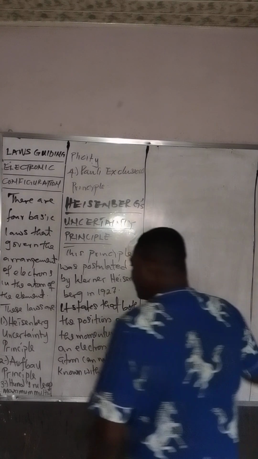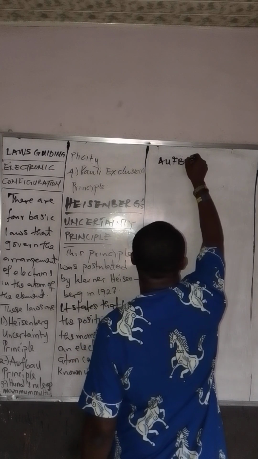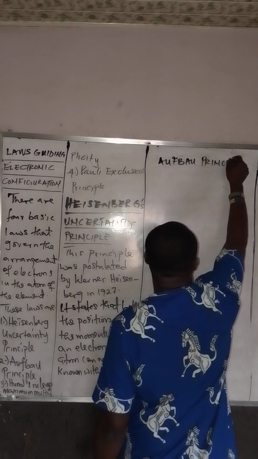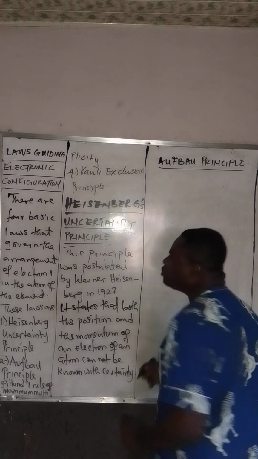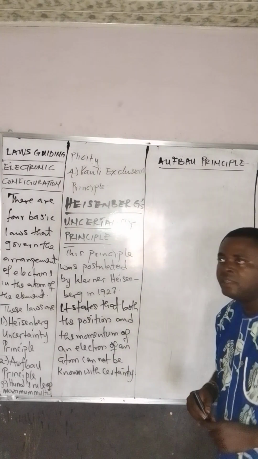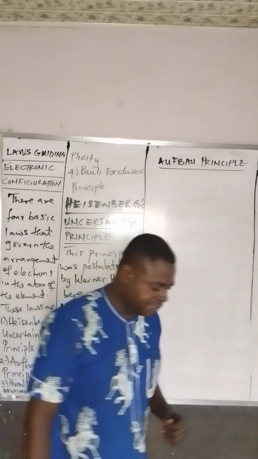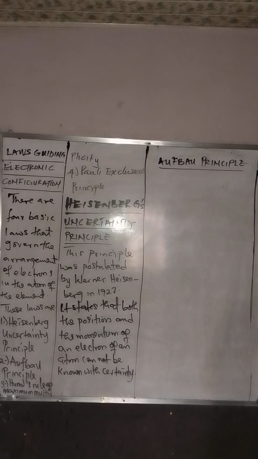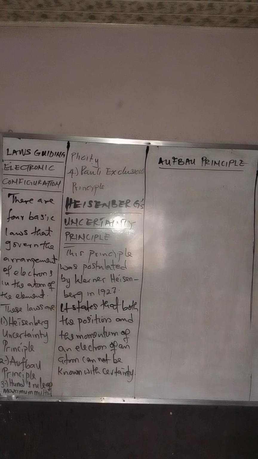Now, let's go and look at Aufbau principle. You can see that I did not put apostrophe s, because Aufbau is not the name of a scientist, it's not the name of a person. It means arrangement. So we can as well call Aufbau principle the arrangement principle.